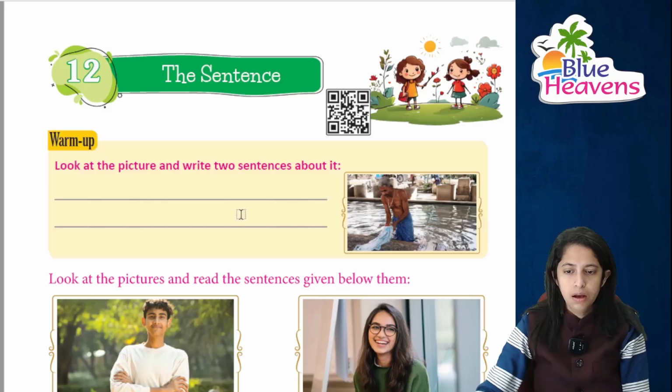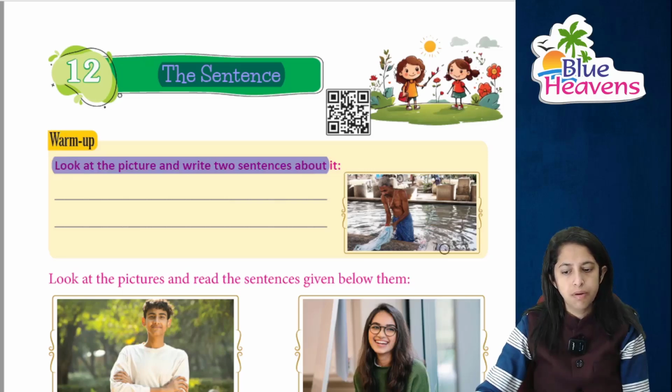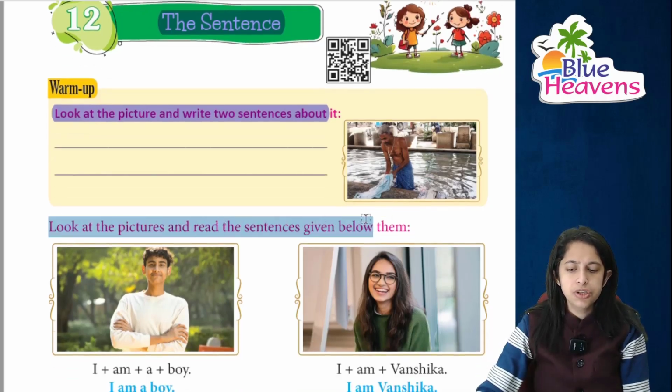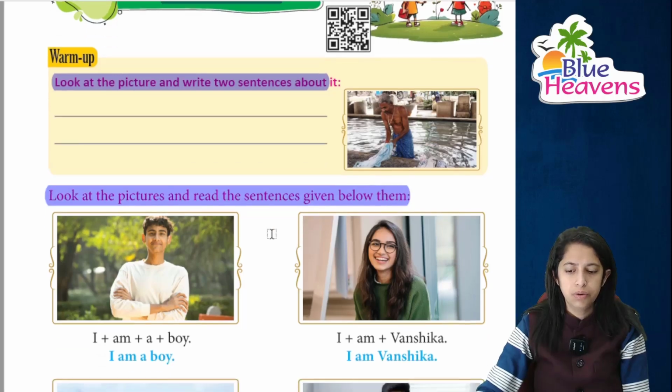Okay. The title of our chapter is The Sentence, right? Just warm up, you have to look at the picture and write 2 sentences about it. जैसे कि there is a, मतलब आप देख सकते हैं कि this is a man and he is washing the clothes, right? Now just look at the pictures and read the following sentences below them, right?